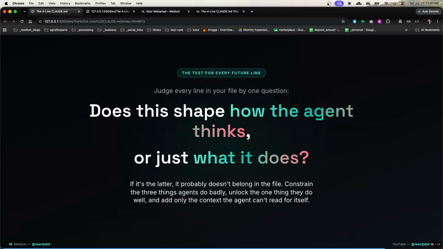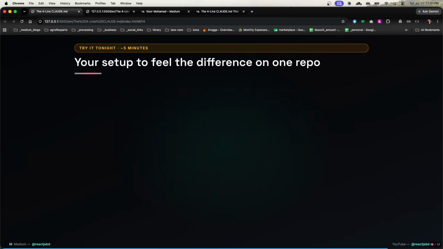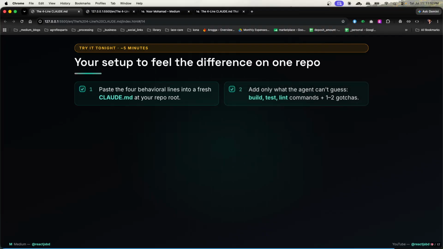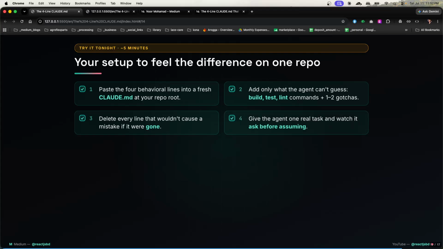Constrain the three things agents do badly, unlock one thing they do well, and add only the context the agent can't read for itself. So you set up to fill the difference on one repo. Paste the 4 behavioral lines into a fresh CLAUDE.md at your repo root. Add only what the agent can't guess: build, test, lint commands plus 1-2 gotchas. Delete every line that won't cause a mistake if it were gone, and then give the agent one real task and watch it act before assuming.